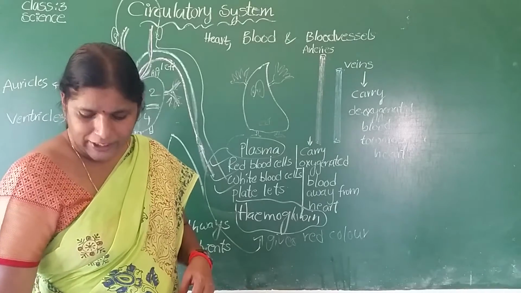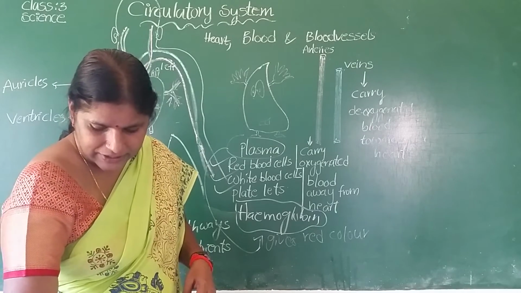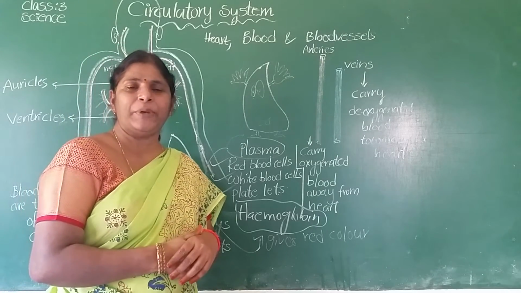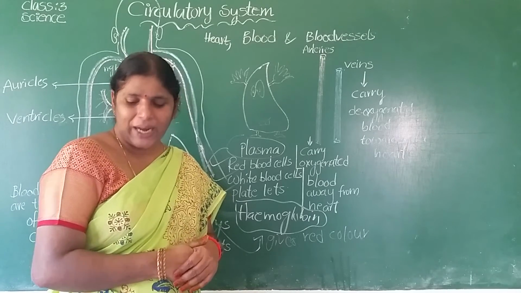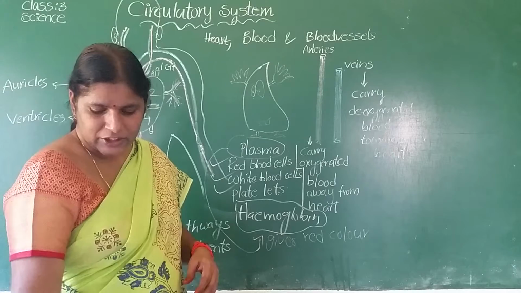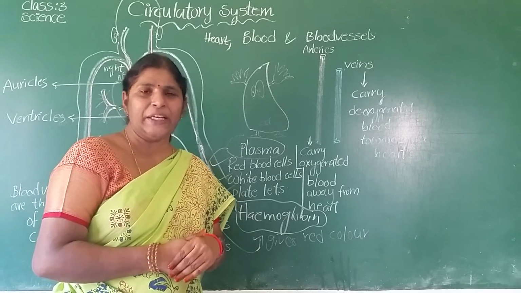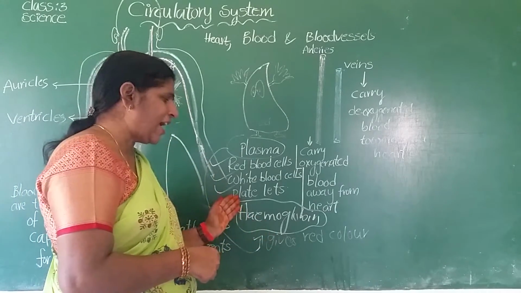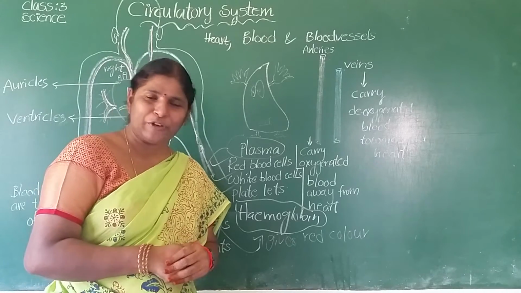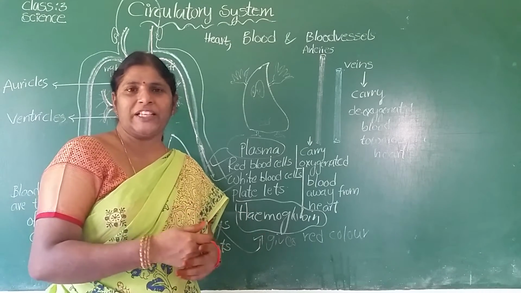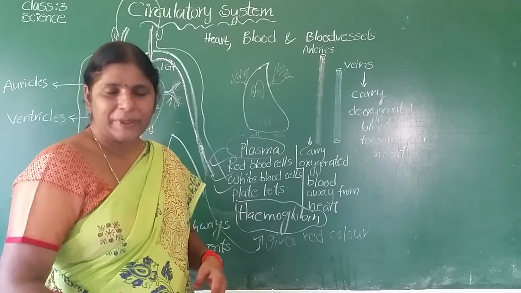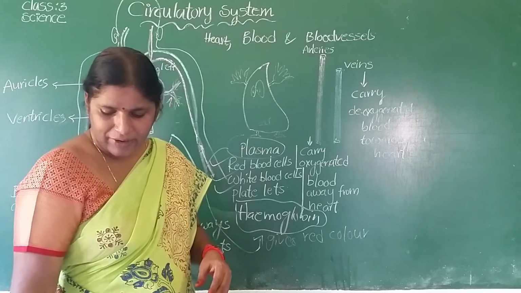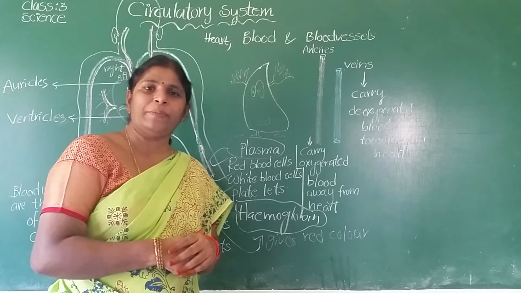White blood cells destroy the germs and help in fighting infections. Next, platelets are also present in our blood. If there is any injury, blood flows, children. So platelets help in clotting of blood whenever there is blood flow due to some injury.